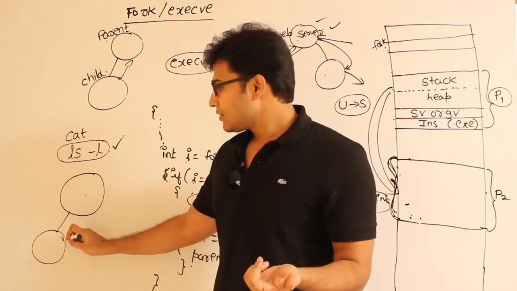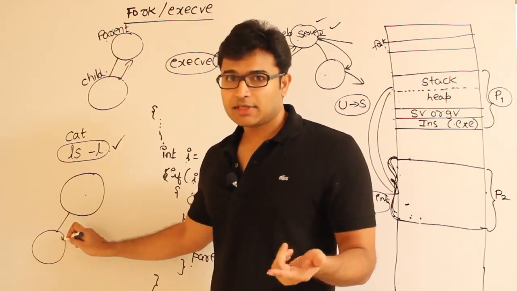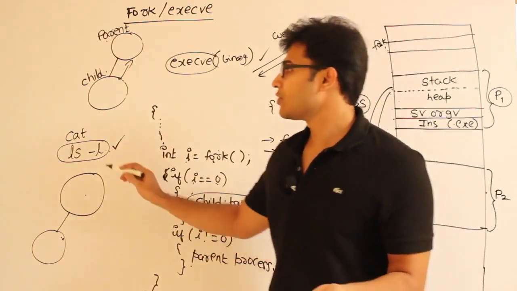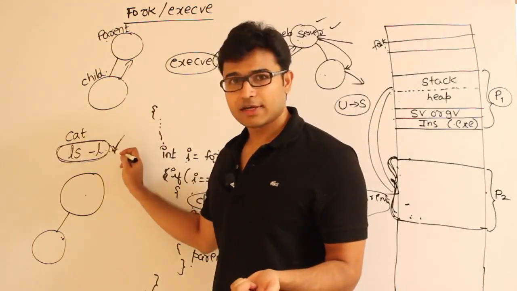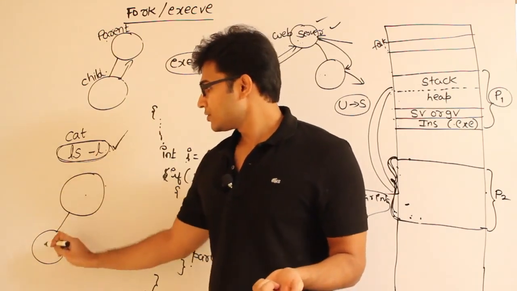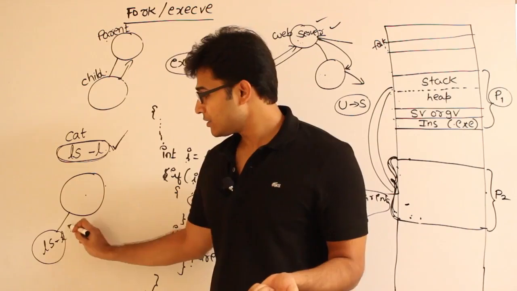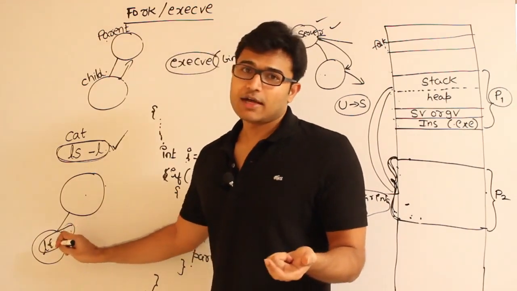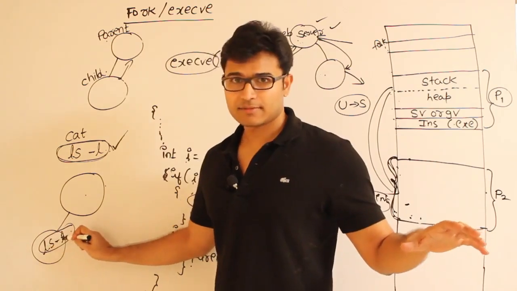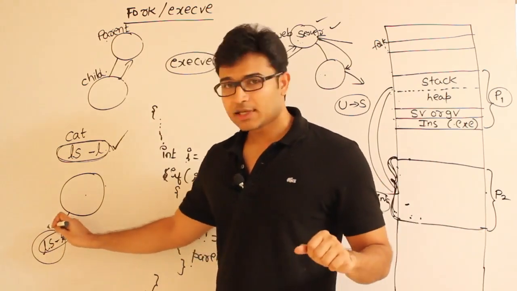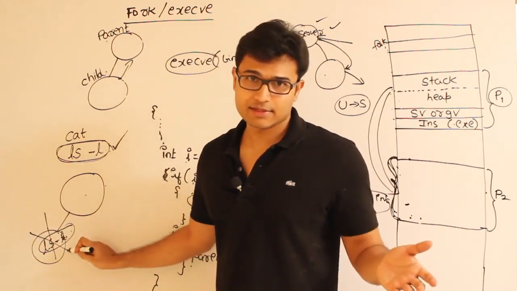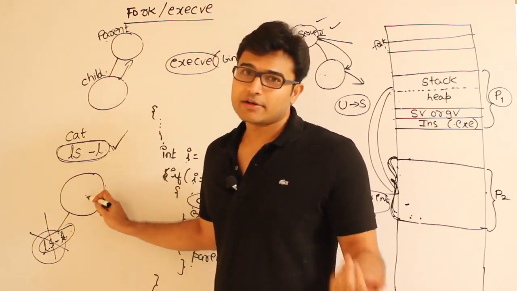Then it will use the exec instruction in the child code to execute this command. The parent will wait for the child, and the child will execute the binary code of ls -l, and the binary code for ls has to be present in the default directory where it can be searched. Got it? After everything is done, the child will exit, which means it will display all the results and exit, and then your parent will continue.